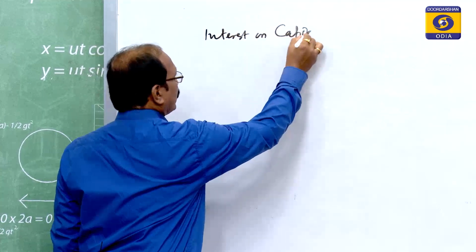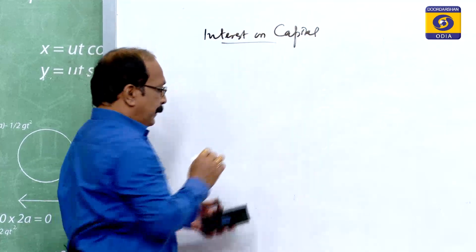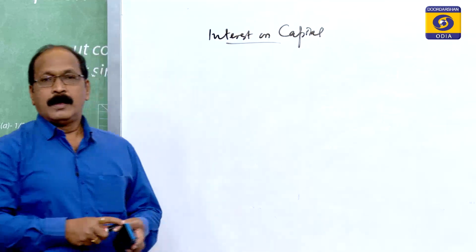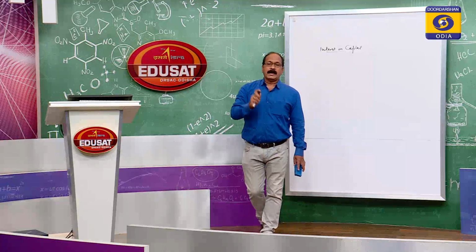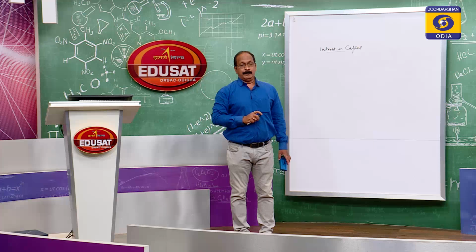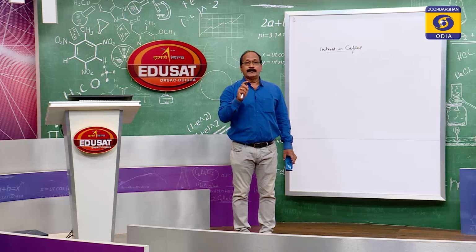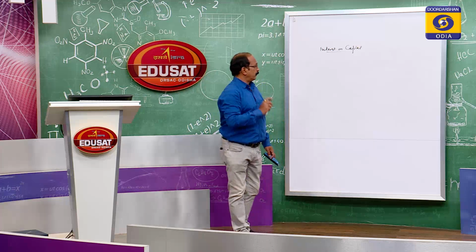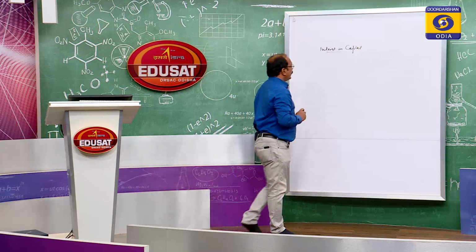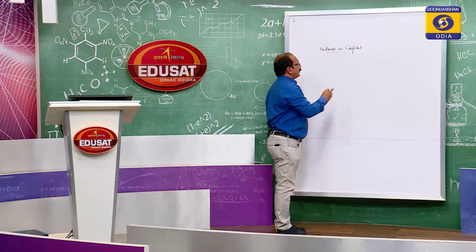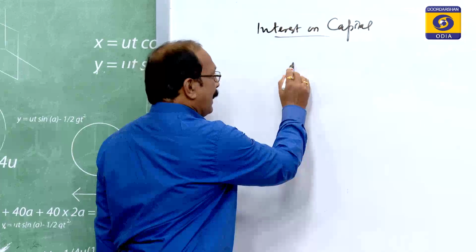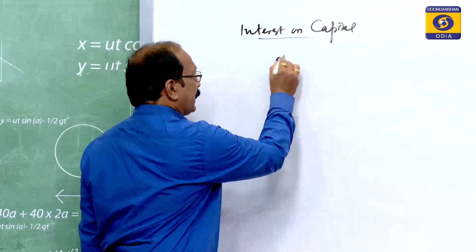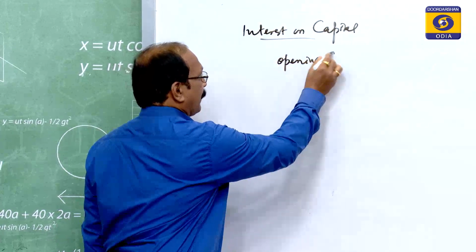Interest on capital, very important to learn it. Interest on capital is an expense to the organization, to the firm, but it is income of the partners, very important to remember. Interest on capital normally is payable on opening capital.